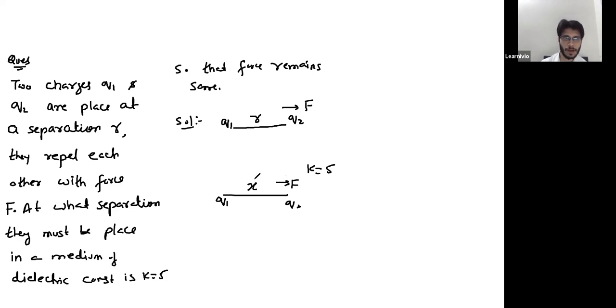So basically you have to connect this X with R. So the method is first calculate force in this particular medium, then calculate force in this particular medium and take ratio. From that ratio you can get the relation between X and R. Just try to calculate it. You need relation between X and R only.